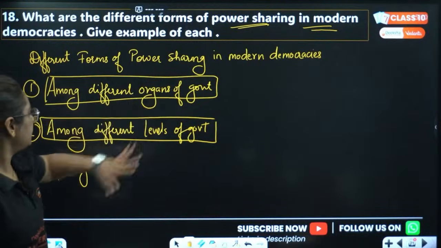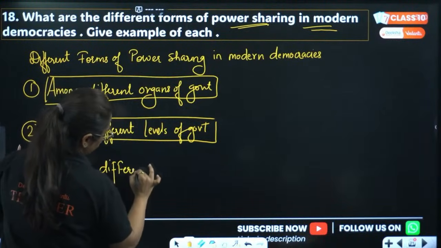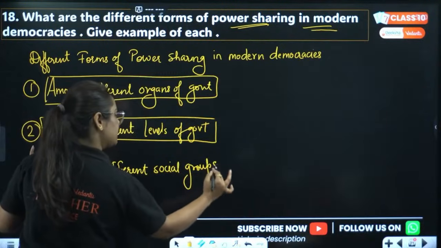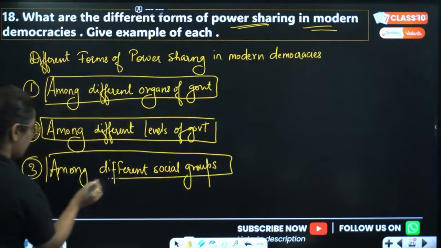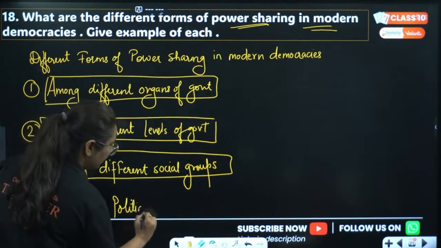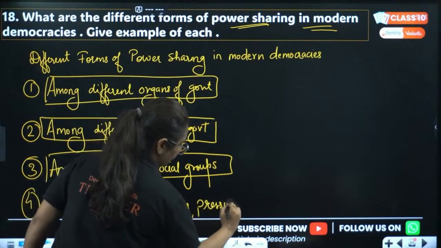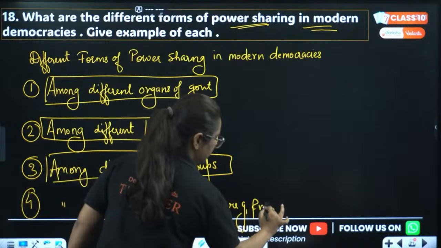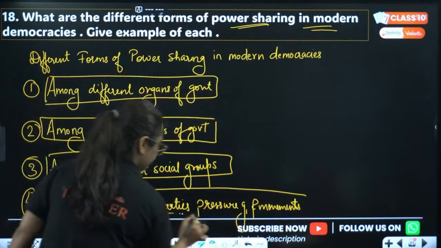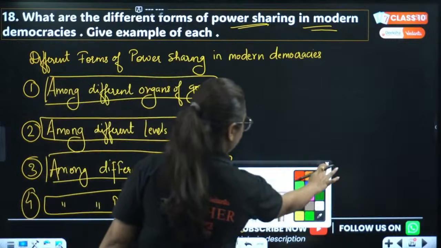Okay, among different organs of government, among different levels of government, among different social groups, and the last one, among different, now I am tired of writing, political parties, pressure groups and movements. Pressure groups and movements, groups and movement, okay? Only here, not everywhere. Okay. So now, pay attention. I think the red one is okay, no?